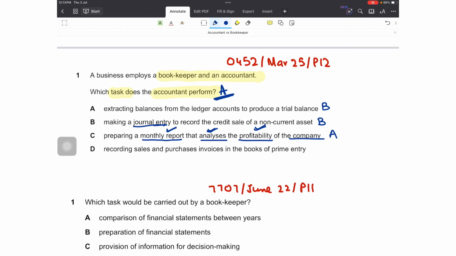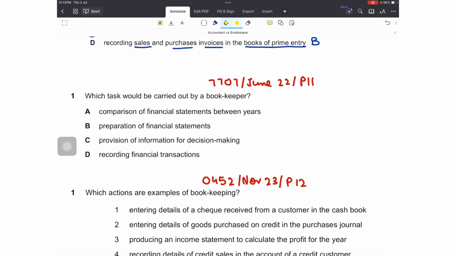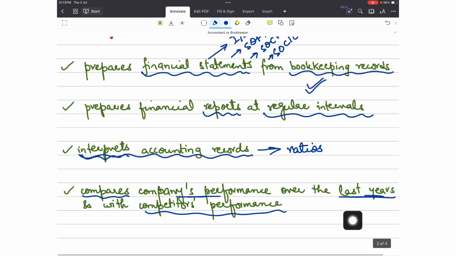The bookkeeper is mainly doing the recording work. Then option D, recording sales and purchases invoices in the books of prime entry. Again, the job of a bookkeeper. So option C is correct. Next question: which task would be carried out by a bookkeeper? Now we have to look for the bookkeeper's job. Option A, comparison of financial statements between years. Nope, we have just seen that that is the job of an accountant, right?